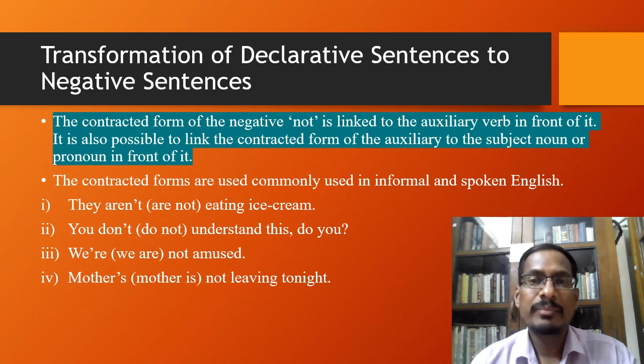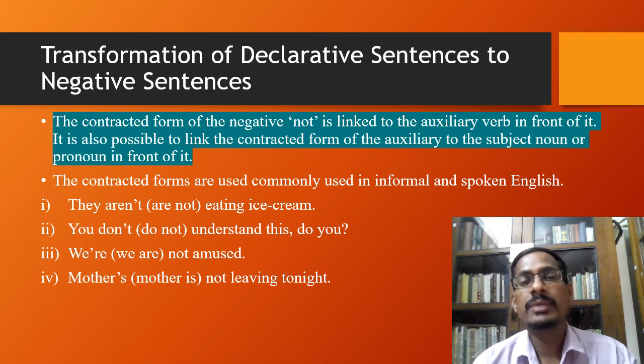In the earlier examples, we have seen how positive sentences can be transformed into negative sentences. They are transformed into negative by using the word not. But the word not is not always used in its full form. Sometimes its contracted form can be used. And the contracted form of the negative not is linked to the auxiliary verb in front of it.